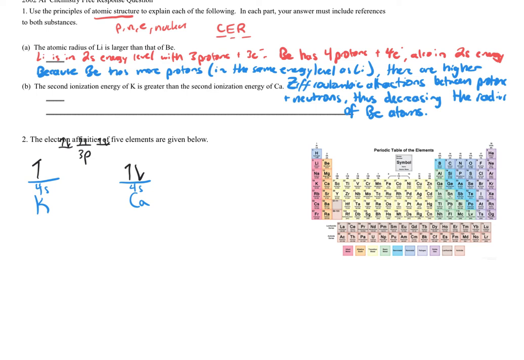The second ionization energy of K is greater than the second ionization energy of calcium. If I were to remove an electron from potassium, K, then if I try to remove a second one, that's why the energy is so much greater. But calcium has the ability to lose 2 electrons in its valence shell and still be okay. So let's phrase that out. I'm going to explain it down at the bottom here, and I'm using atomic structure.